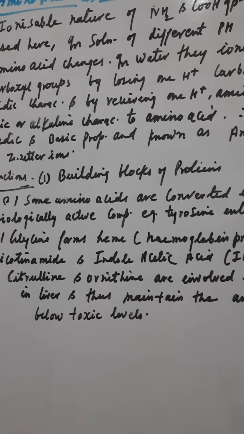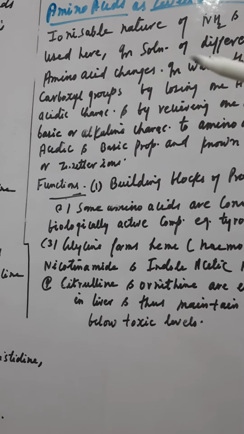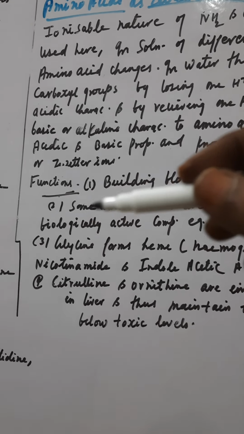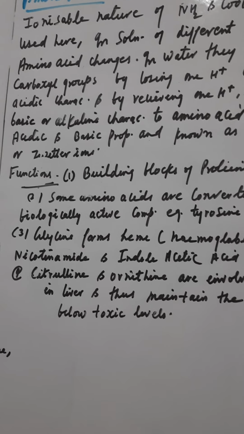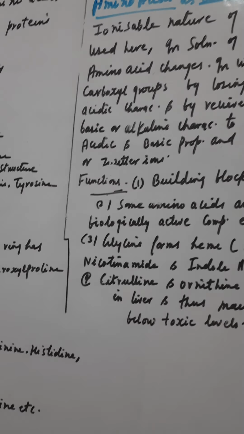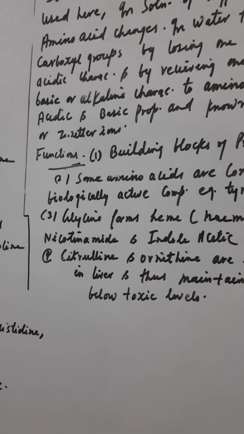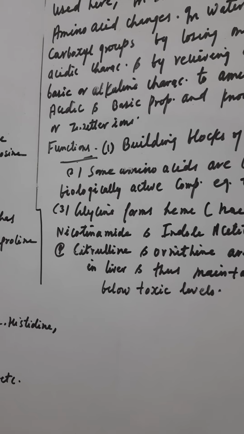Therefore, they exhibit both acidic and basic properties, and hence are known as amphoteric or bipolar ions or zwitterions. So this is how they act like the zwitterion.